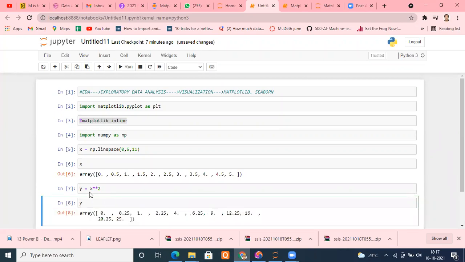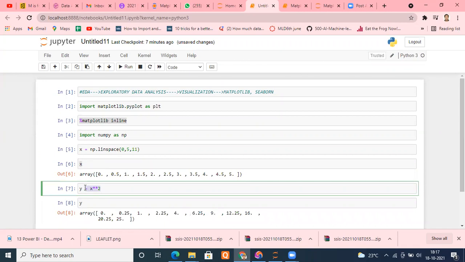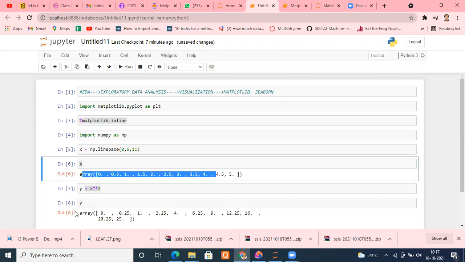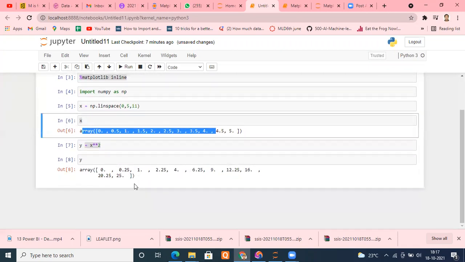All this I'm doing means I'm generating x, I'm generating y, so that I can get the data, and on the basis of that data, I can create some visuals. So I get x, which is this one, and y, this one. Now suppose I want to see the relationship between x and y. I want to see the visual relationship.